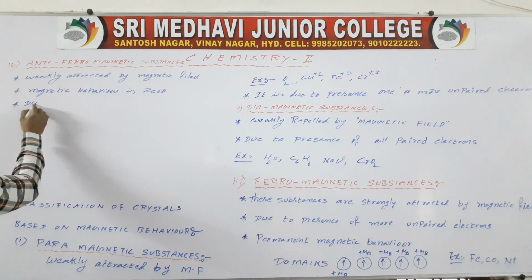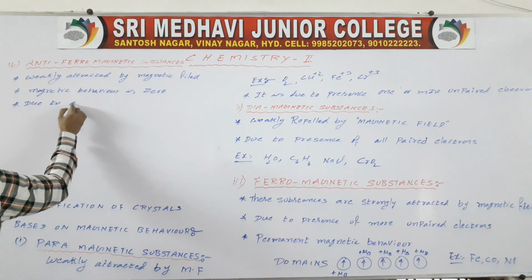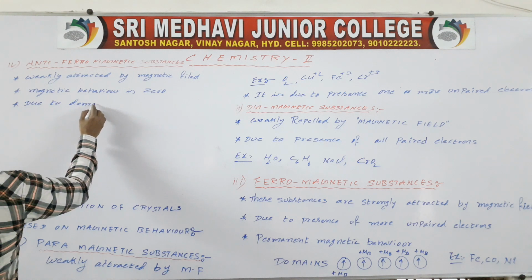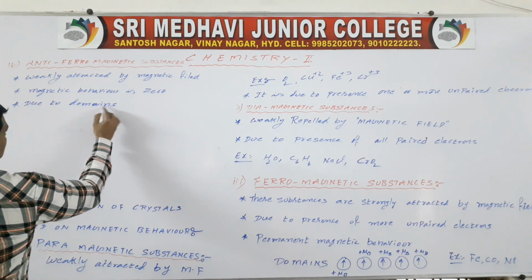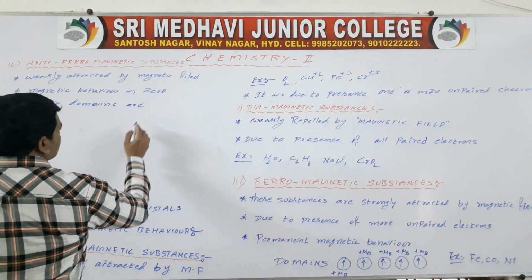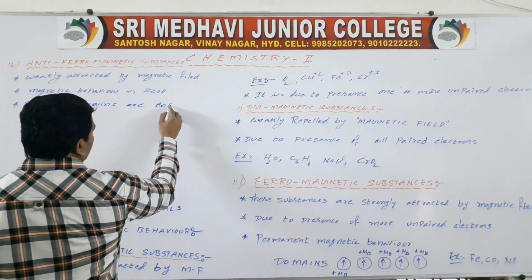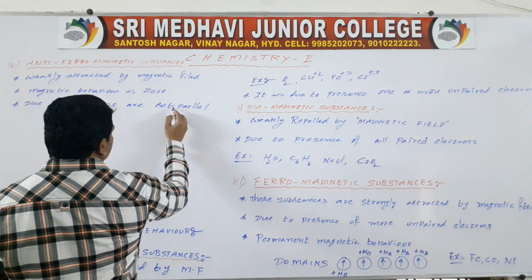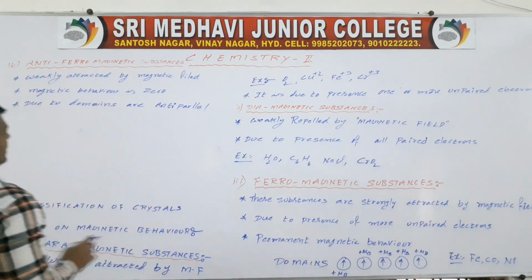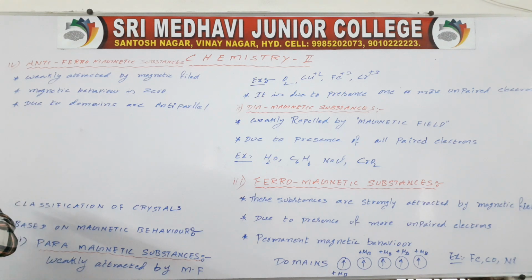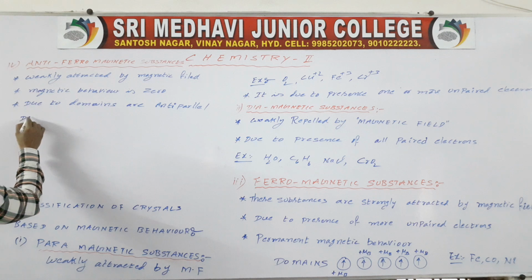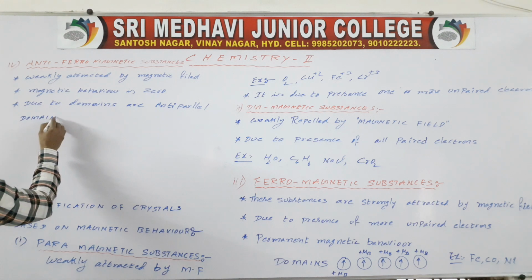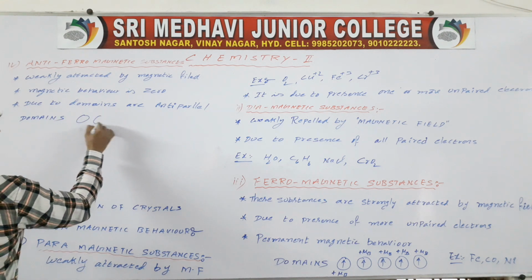So due to the domains being anti-parallel, the magnetic moment is zero. Here I am taking domains.